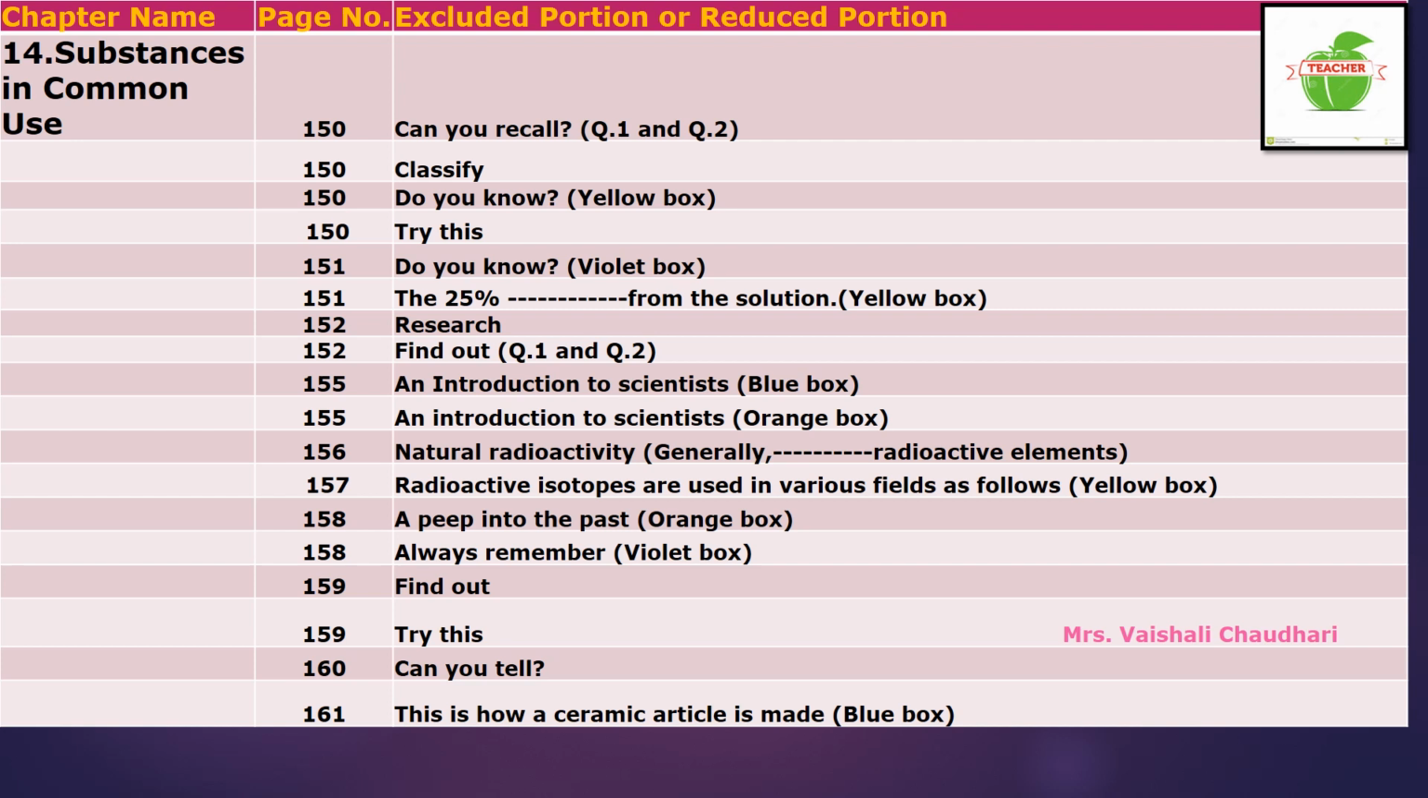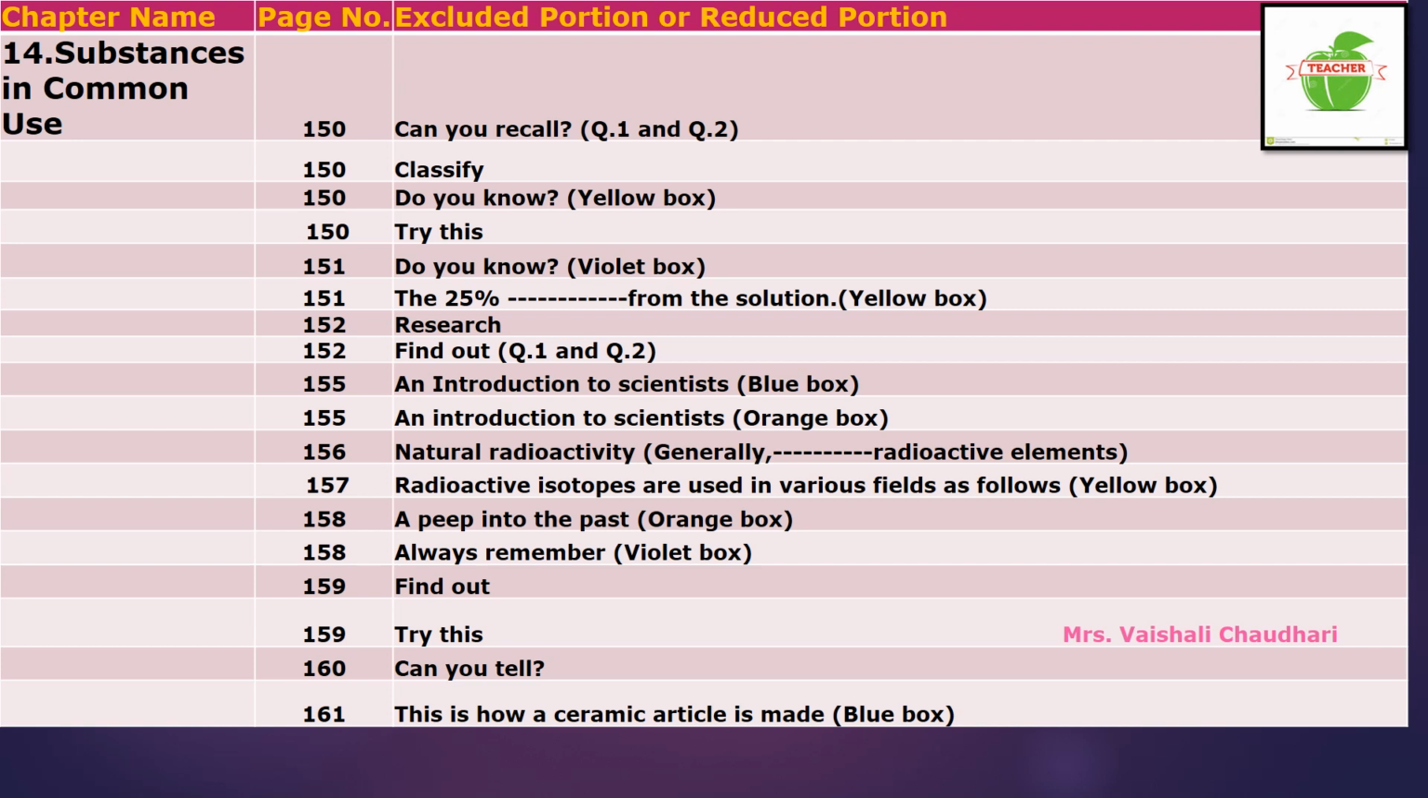Now come to page number 158. On that page, the orange colored box, "A peep into the past," is excluded from your syllabus. Now on page number 158 only, the "Always remember" topic, that violet box, is also excluded from your syllabus. Now come to page number 159. One question is there. That question is not there in your syllabus.